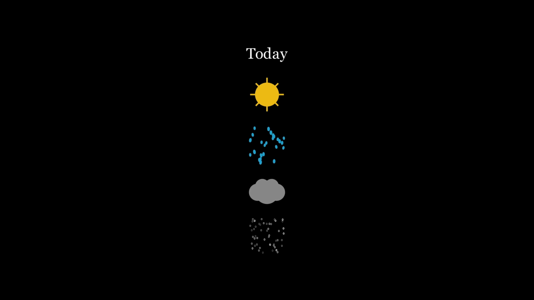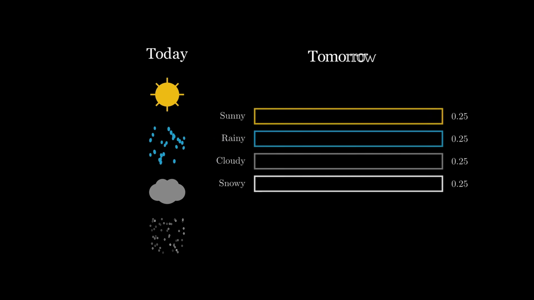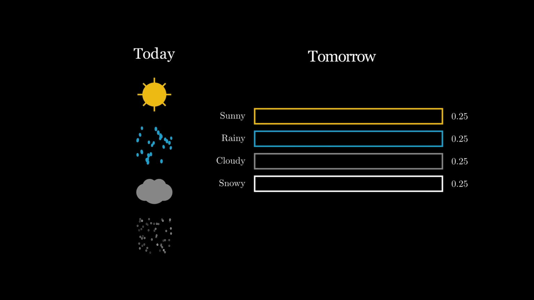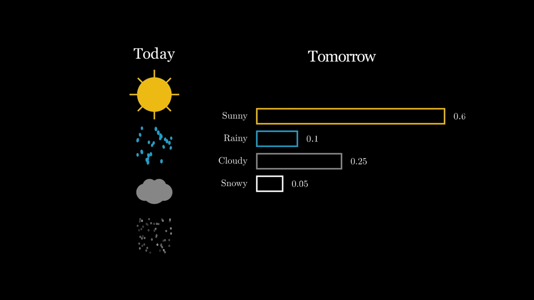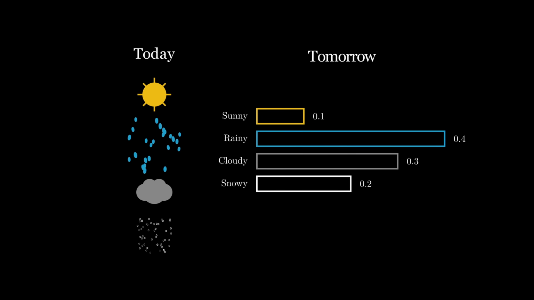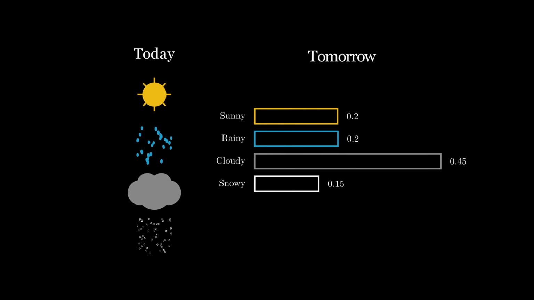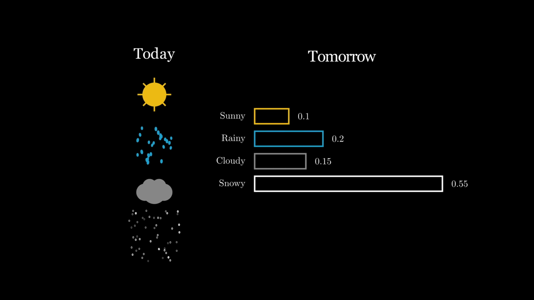Suppose we're trying to predict the weather. If we know today's weather, we could use that information to better estimate what tomorrow's weather will look like. If today is sunny, for example, it might be very likely that tomorrow will be sunny or cloudy, and unlikely that tomorrow will be snowy. If today is rainy, on the other hand, it might be more likely that the next day will be rainy, cloudy, or snowy. Each state will have a probability distribution describing the likelihood of arriving in all the other states in the system.